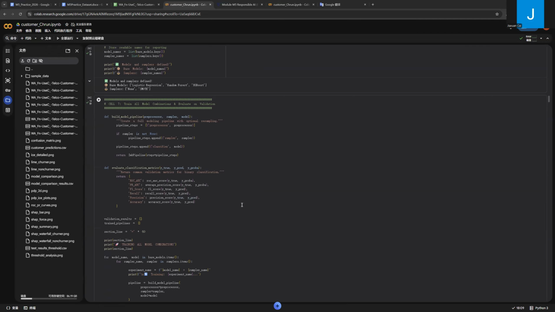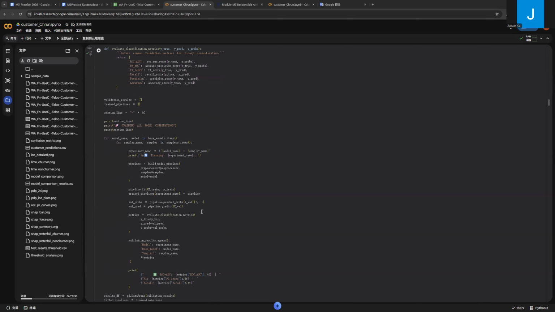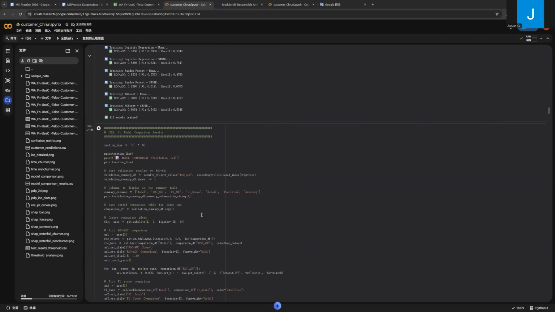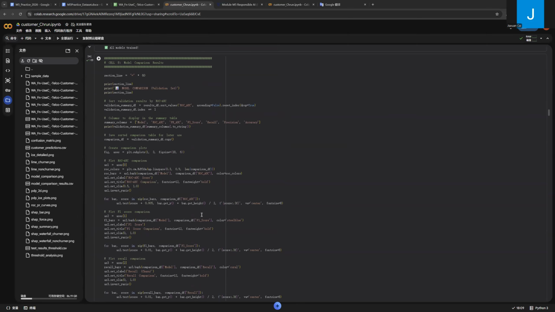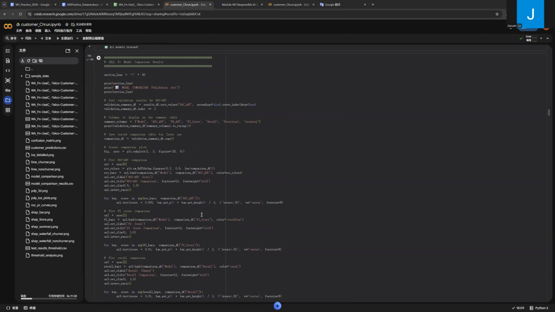The models are trained on the training set and evaluated on the validation set. Several evaluation metrics are calculated, including ROC AUC, F1 score, recall, precision, and accuracy. These metrics provide a balanced view of model performance. After training, the models are compared using the validation results.